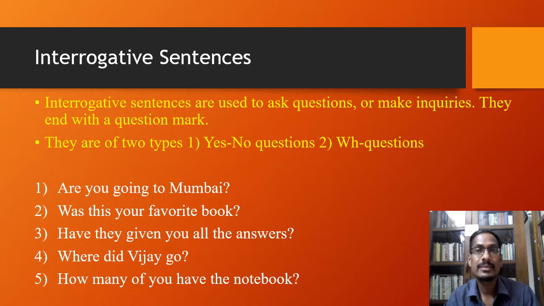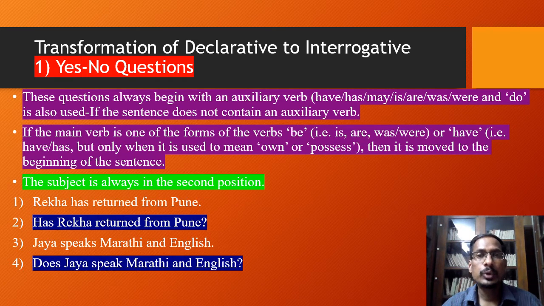And all these sentences end with a question mark, and therefore they all are interrogative sentences. The question is only either they are yes no questions or WH questions. There are two types of interrogative sentences. They are yes no questions and WH questions. Different sentences can be transformed into interrogative sentences.